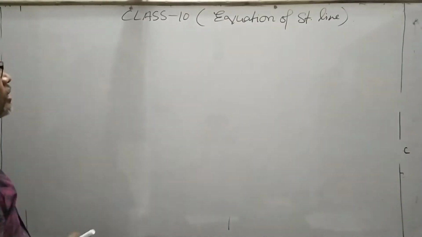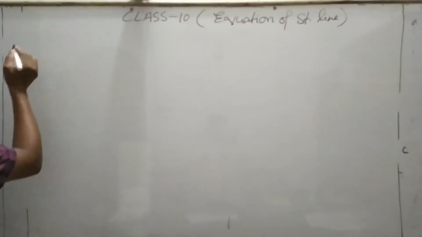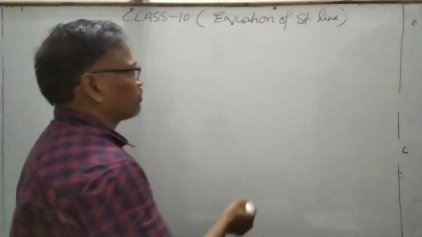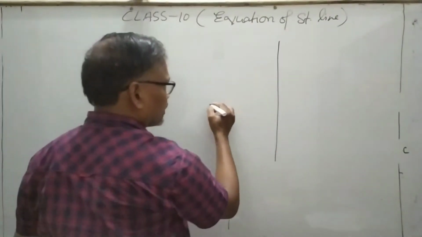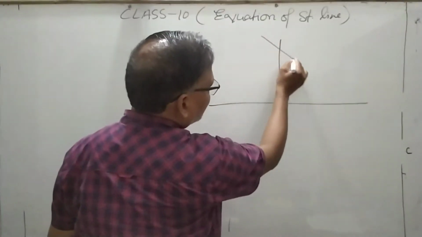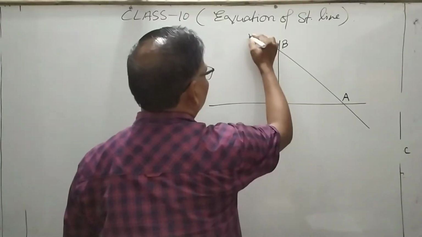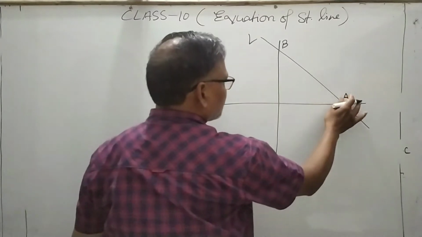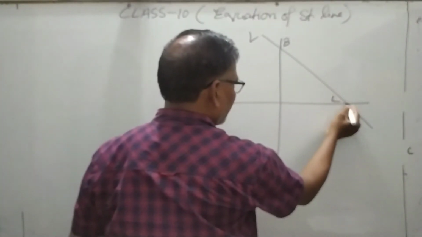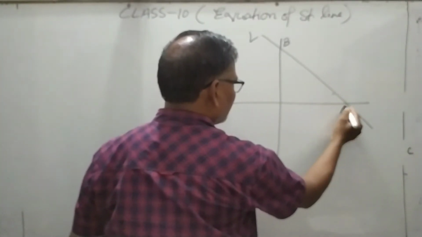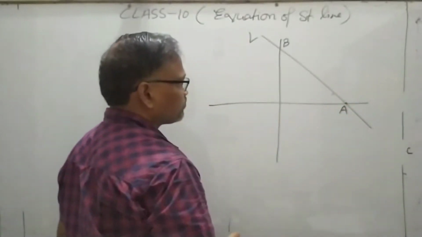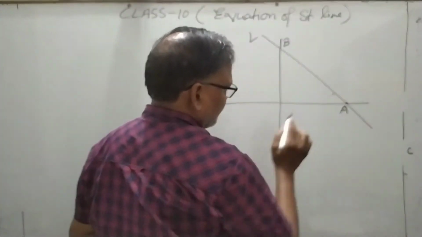Like, the equation of a line. Now there are the forms of the equation of a line. For example, if a line cuts the x-axis and y-axis at points A and B, here is a line, this cuts at points A and B, this point. What is the equation of the line?